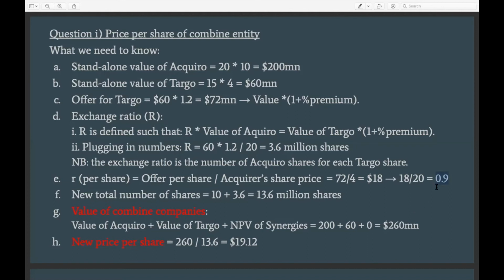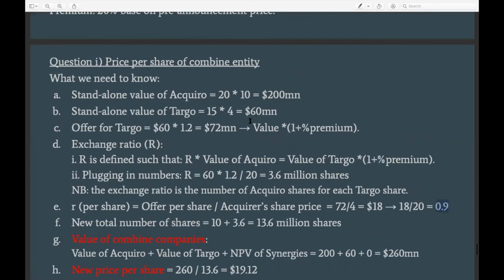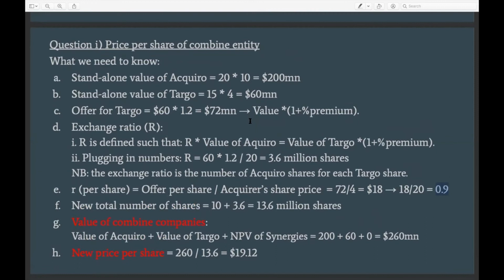And now you can move from here to the 3.6 million by simply multiplying this amount, 0.9, with the amount of shares of Darboe, which, if I remember right, is 4 million, right? So 4 times 0.9 would still give you 3.6 million shares, just like you have with the big R here.